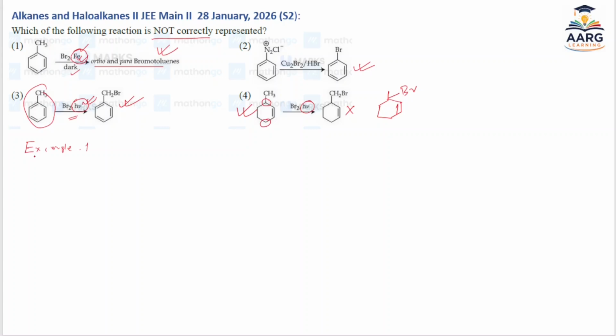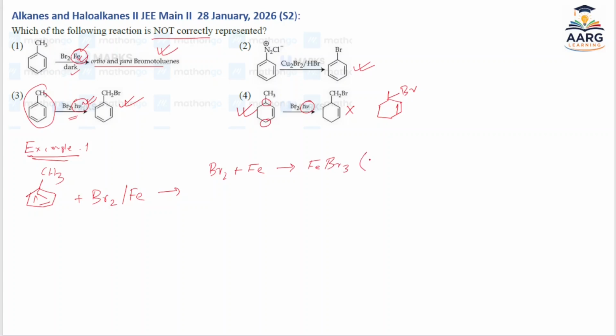Example 1, this is toluene, CH3, and this is the aromatic part, plus bromine in reaction with Fe. What would it be? So what is the reaction mechanism? First, bromine will react with iron to give FeBr3.